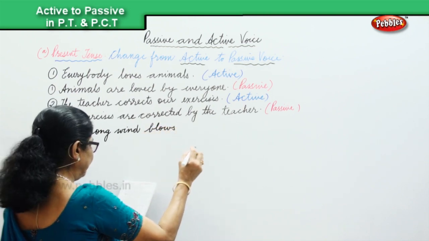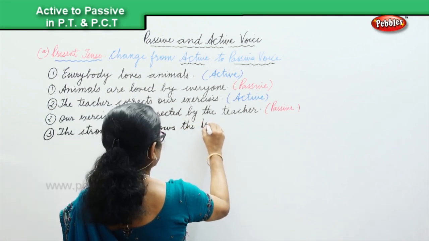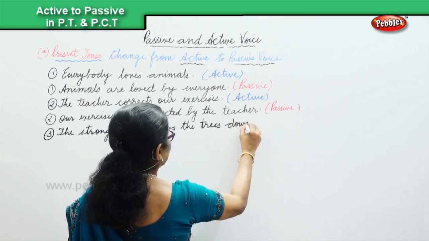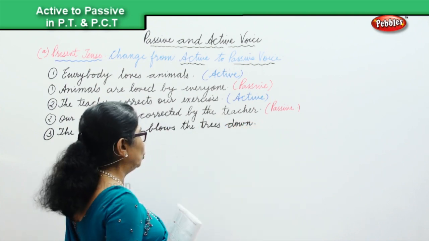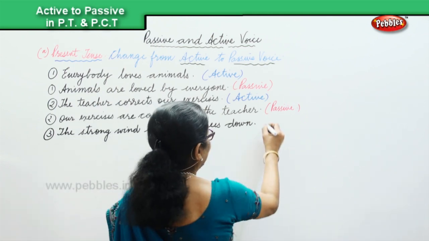The strong wind blows the trees down. The trees down, that's the active. The strong wind blows the trees down, and that is in the active.